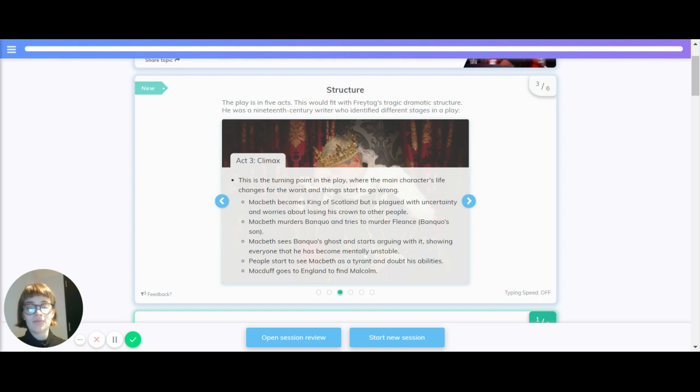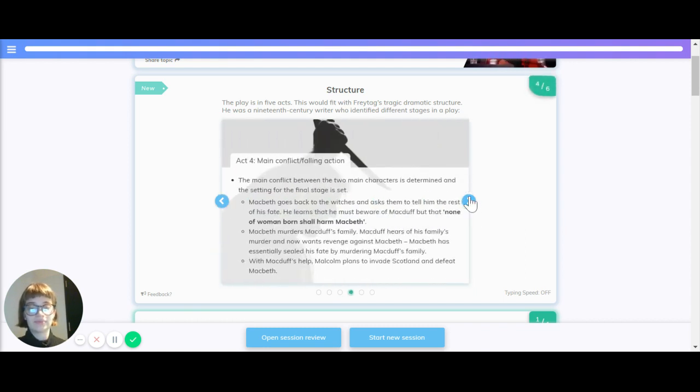Macbeth murders Banquo and tries to murder Fleance, which is Banquo's son. Macbeth sees Banquo's ghost and starts arguing with it, showing everyone that he's become mentally unstable. People start to see Macbeth as a tyrant and doubt his abilities. Macduff goes to England to find Malcolm.